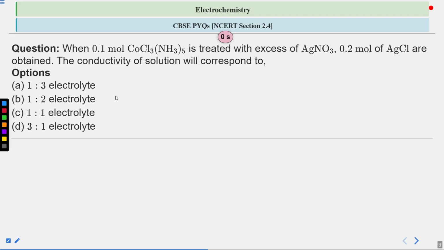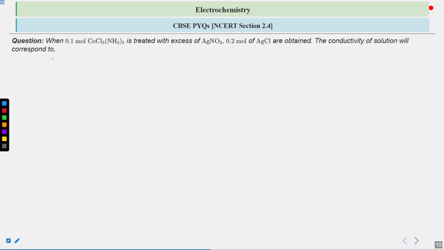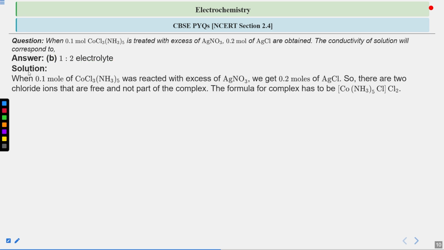Okay, so let's see the correct answer. For this given question, the correct answer is option B, that is 1:2 electrolyte. Let's solve it. When we take 0.1 mole of CoCl3·5NH3 and react it with excess AgNO3, we get 0.2 mole of AgCl. This was the information provided in our question.